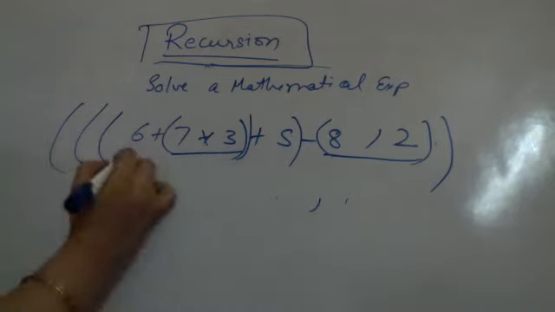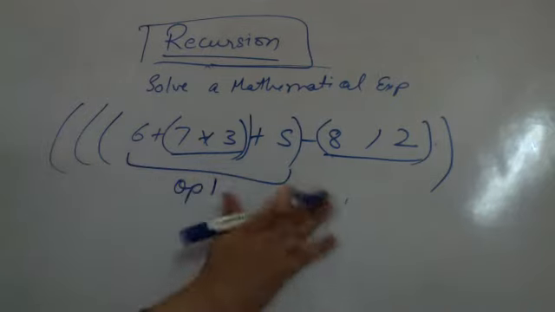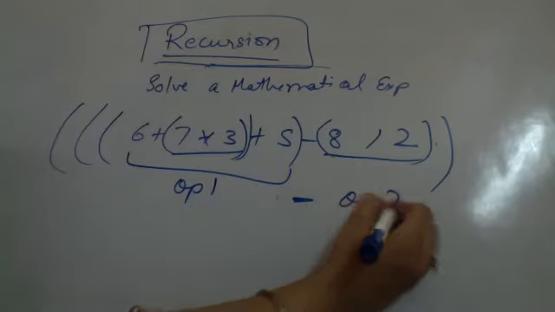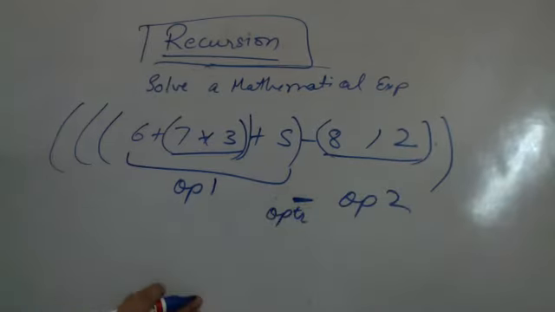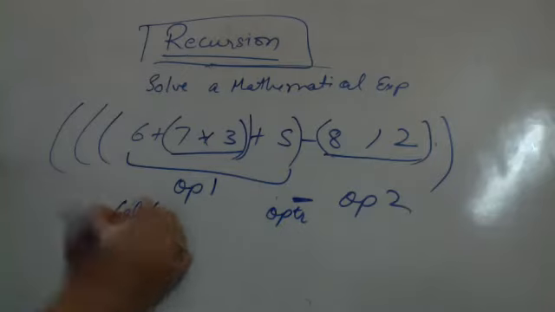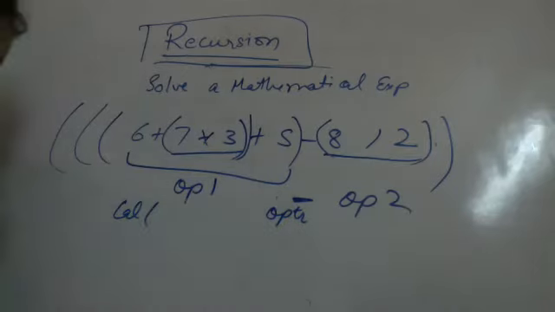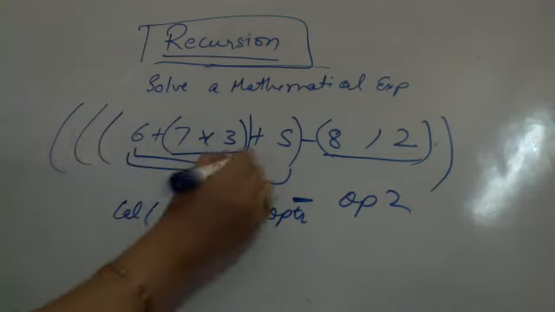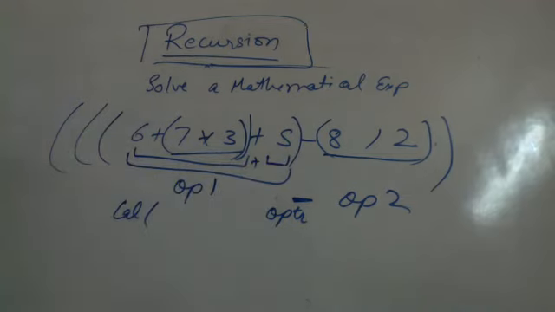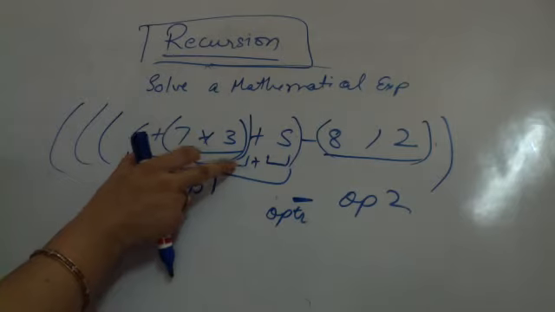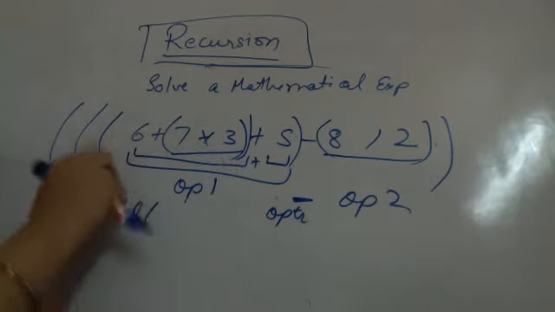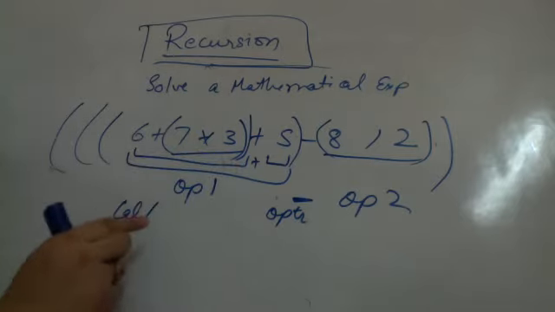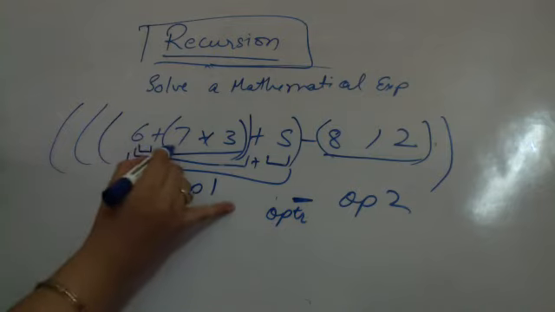So you are doing operand 1 minus operand 2. This is your operator in this case. So initially you are solving a mathematical expression by calculating operand 1 minus operand 2. Now when this calculation is called, you need to again bifurcate it and call operand 1 plus operand 2. When this is called for operand 1, you have to find operand 1, and the call will happen recursively again. To calculate operand 1, you will again call operand 1 plus operand 2.